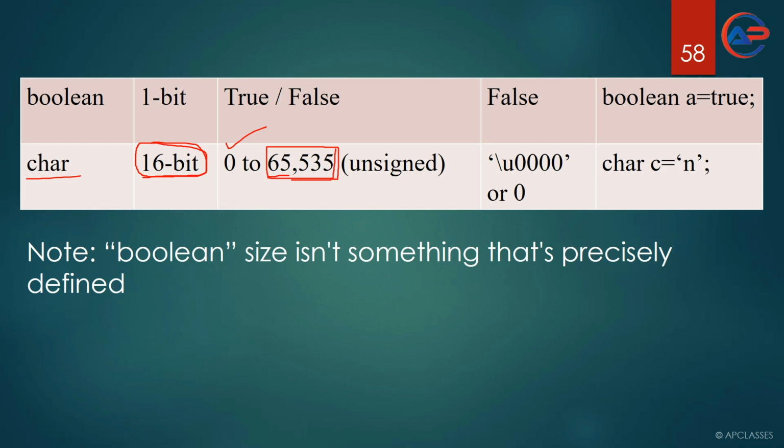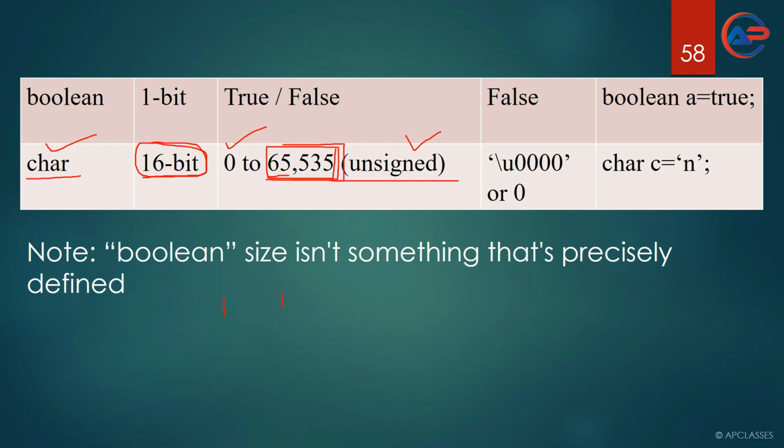Here we have written unsigned. Unsigned means we cannot use negative numbers here. And you must be thinking, sir, this is a character and a character must be enclosed within single quotes, then how can we write 65,535?